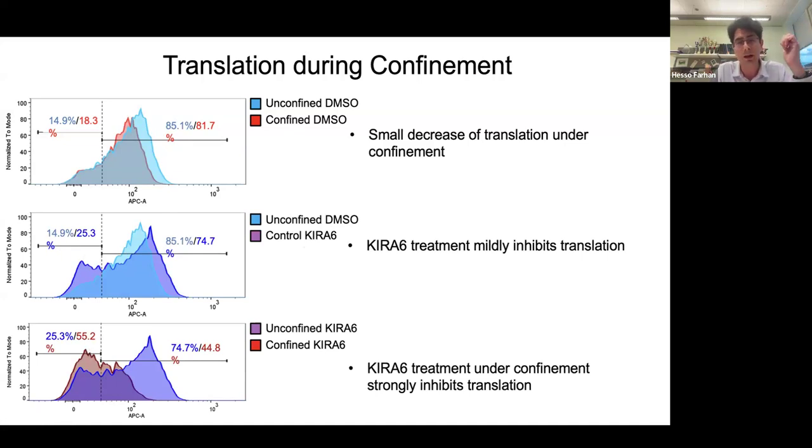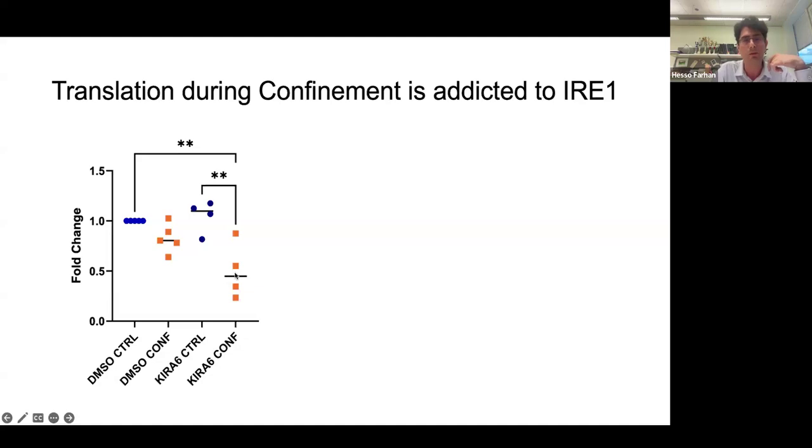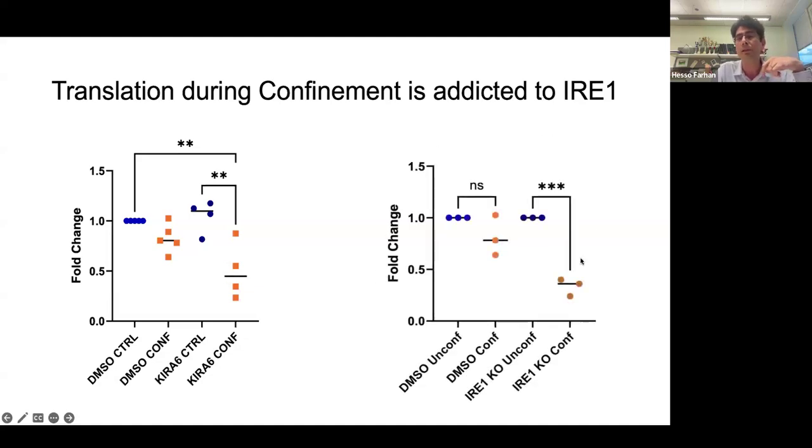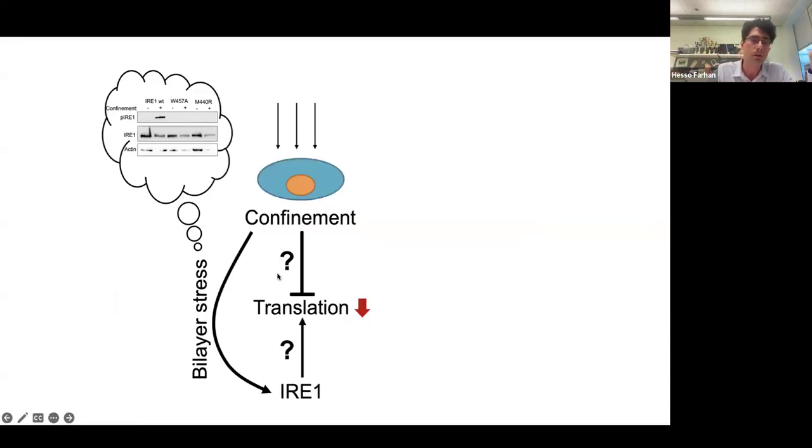Of course, this is a drug that could have off targets. This is just a quantification of 4 to 5 experiments. We also did it in RA1 knockout cells, and RA1 knockout cells also stop translation when they are exposed to confinement. These are knockout cells under normal conditions, and this is the confined cells, when they are pretty much like the chemically inhibited RA1 cells. So again, we conclude that translation under confinement is addicted to RA1, and RA1 prevents the decrease of translation under confined conditions. So this is one model that we have.